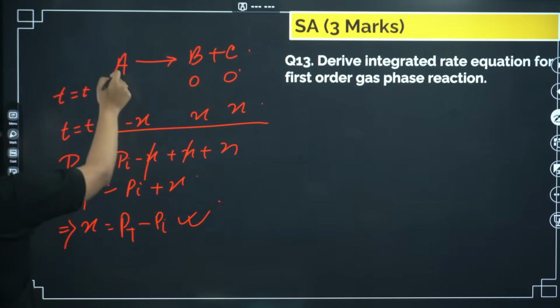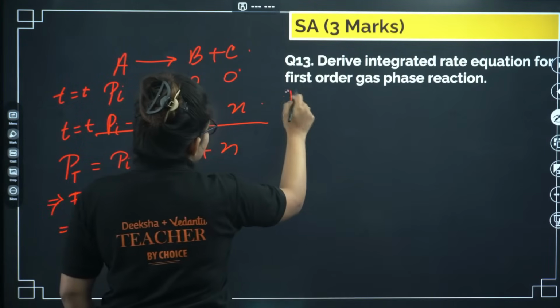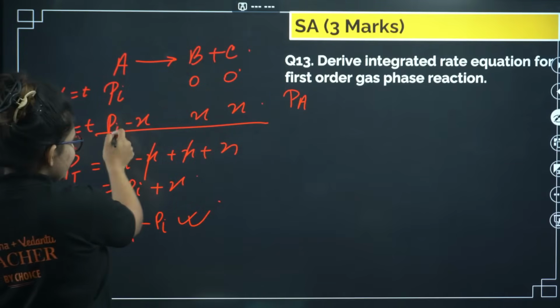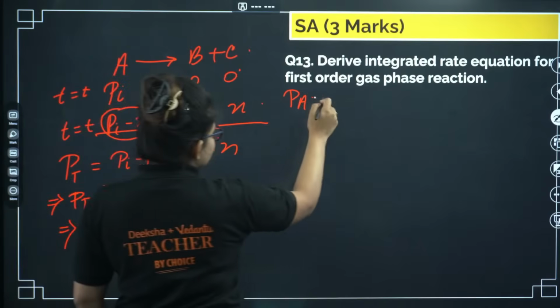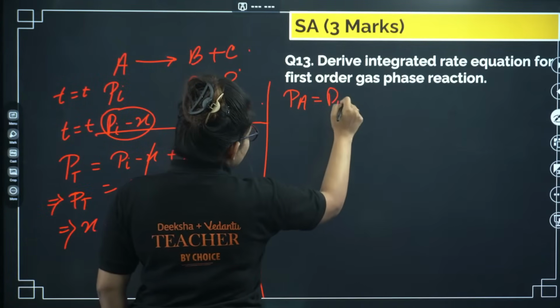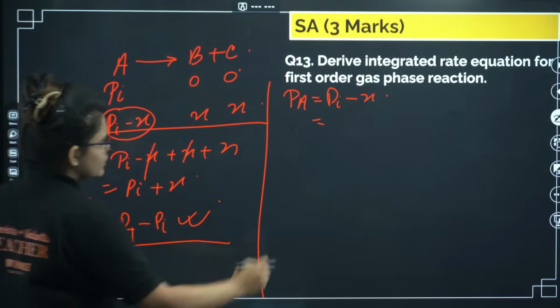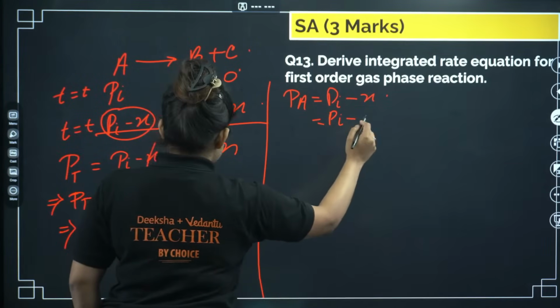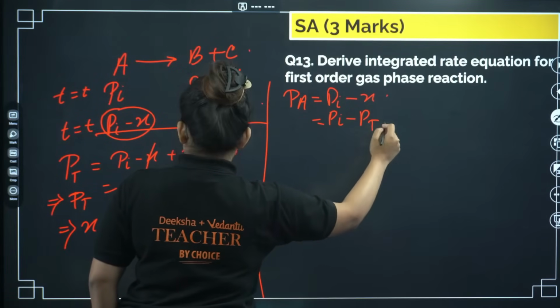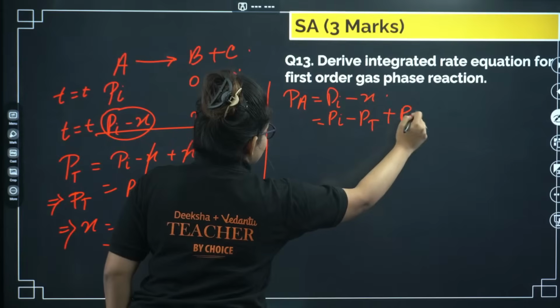Now let's say the pressure of A is Pa, so Pa is Pi minus X. In the X we will put this value, Pi minus Pt plus Pi.